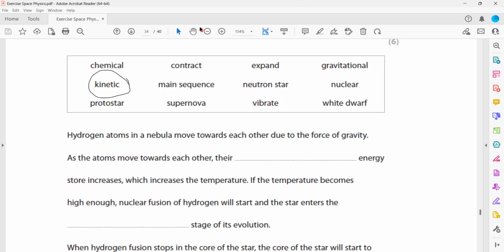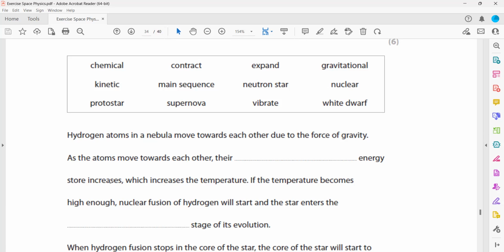So first one, that's right. So their kinetic energy increases. Because as they come closer, the gravitational potential energy decreases. So the kinetic energy increases. The next one, the dash energy store increases, which increases the temperature.